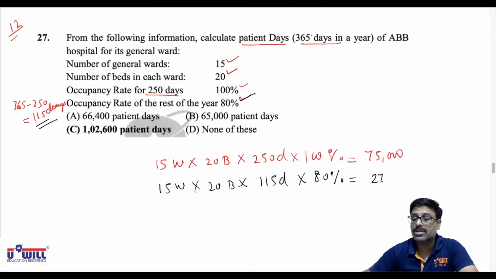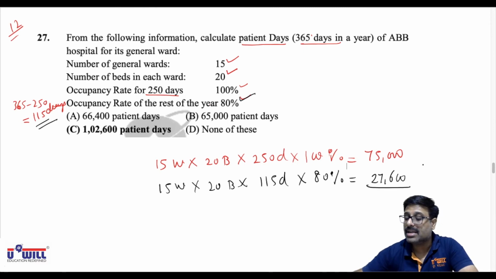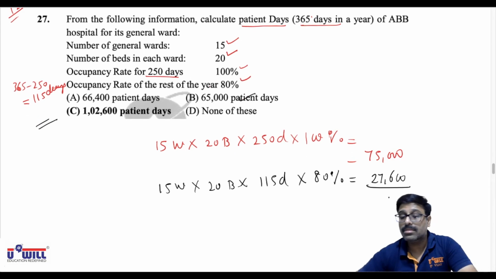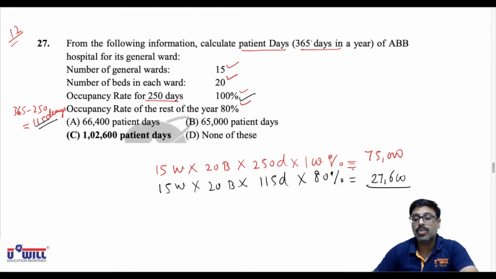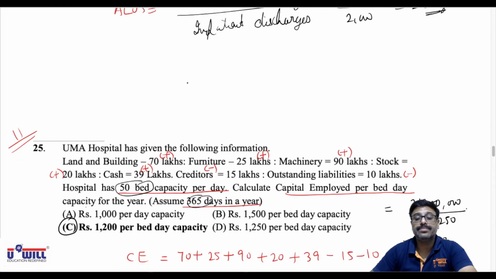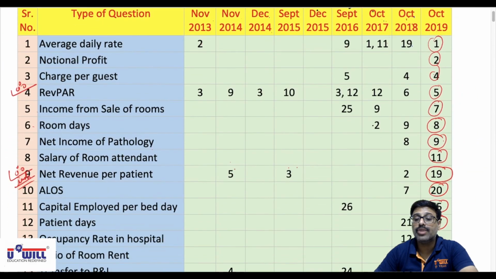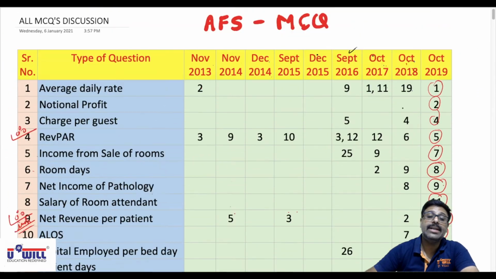Now 75,000 plus 27,600 comes to 1,02,600. So 1,02,600 is the answer, option C. Now similar to this, one more question is there, question 21 of October 2018 exam. So all of you try question 21 of October 2018 exams on your own.